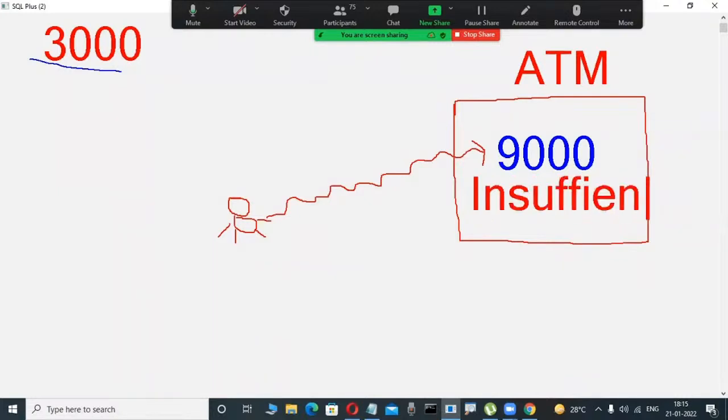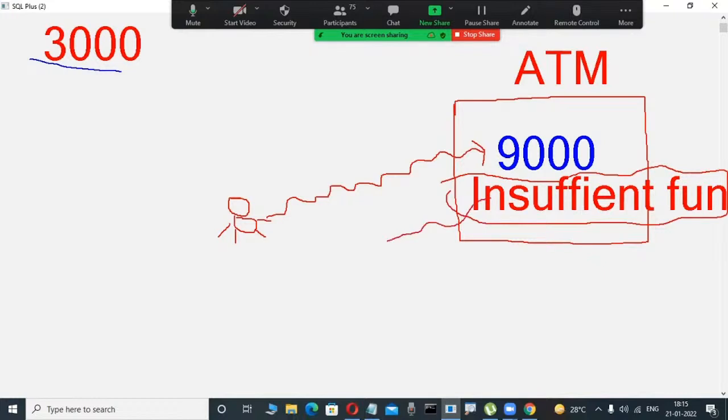Why? Because here your balance is low, 3,000, but you are trying to retrieve more than 3,000, that is 9,000, 8,000, 7,000 like that. How is it possible? In that case, only the message "insufficient funds" will be displayed. But how does the ATM center know this?